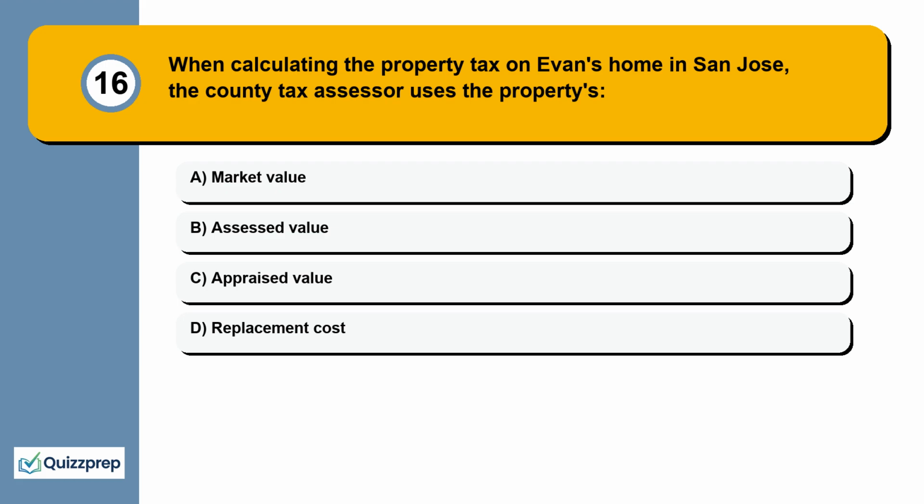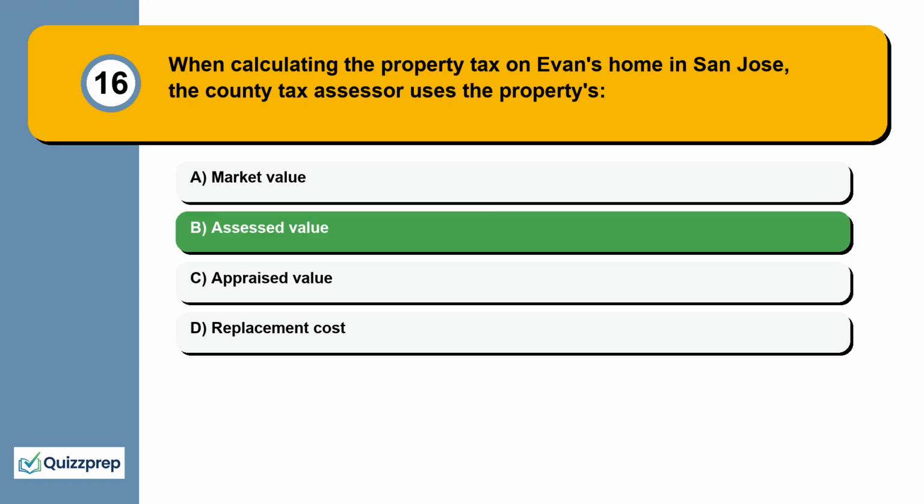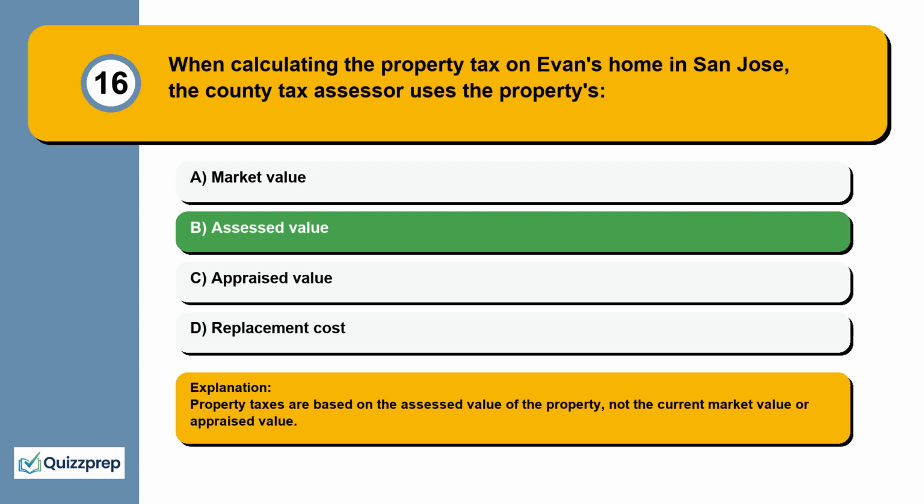Question 16. When calculating the property tax on Evan's home in San Jose, the county tax assessor uses the property's market value, assessed value, appraised value, replacement cost. Property taxes are based on the assessed value of the property, not the current market value or appraised value.